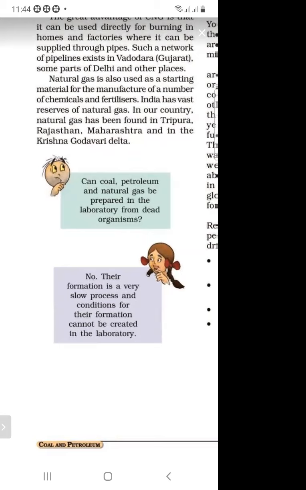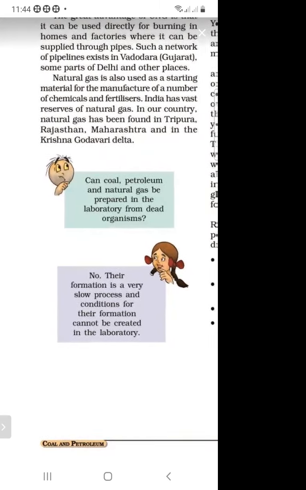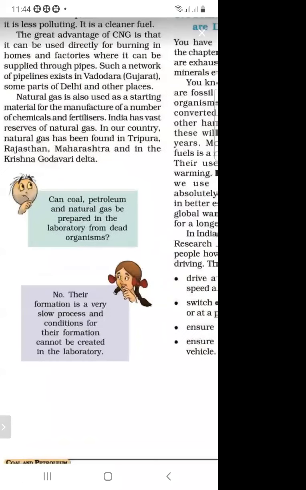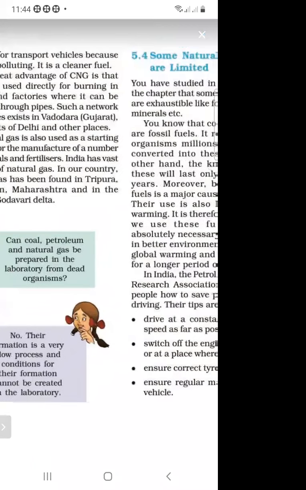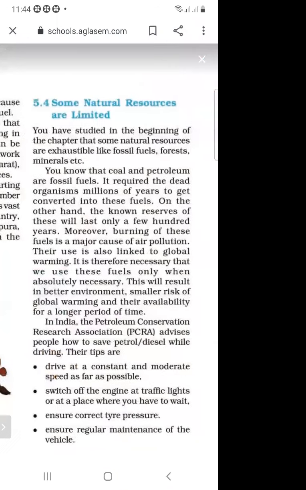Their formation is a very slow process, and the conditions for their formation cannot be created in the laboratory. Under high temperature and high pressure, these conditions cannot be made in our laboratory, and this is a very slow process. So we cannot make coal, petroleum, and natural gas in the laboratory. So this is natural gas.